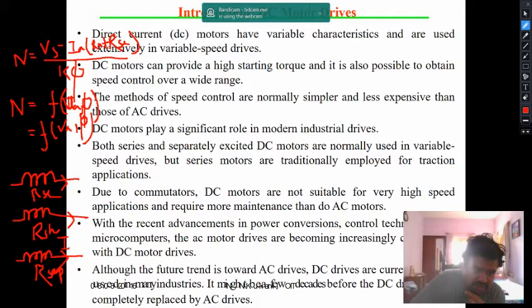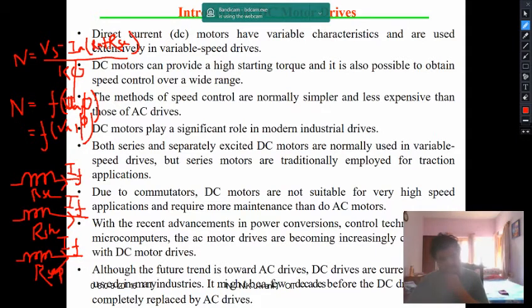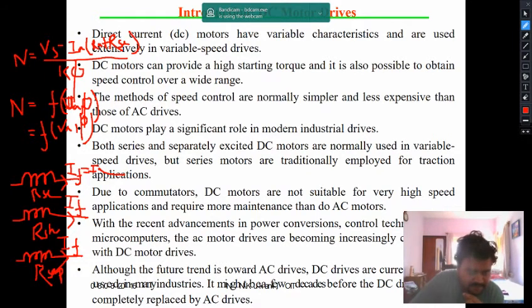It is the field current If. In all the cases it will be If, but in the series case, which I had already dealt with a few minutes ago, it is incidentally equal to Ia, because the armature current is flowing through the field, as it is in series with the armature. But that is a special case. If I study a DC machine, actually it will be If. So basically the flux phi will be proportional to If.